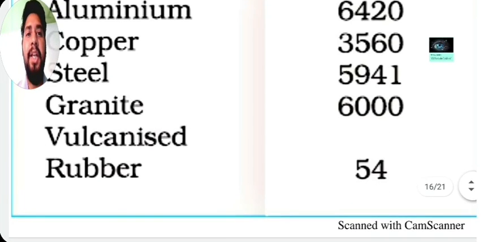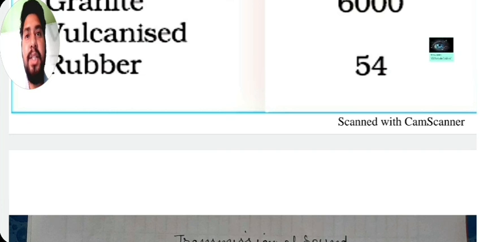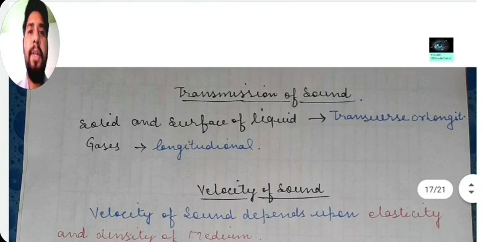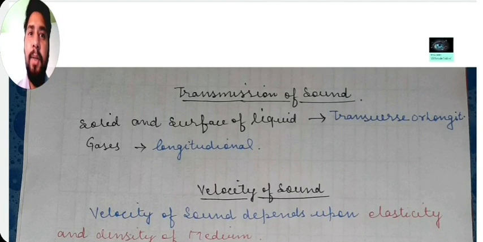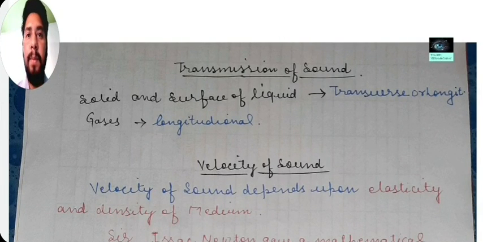You can see on your screen that the speed of sound depends upon the different media in which sound waves are traveling. Suppose it is a gas, or a liquid, or a solid. Whatever the medium, its speed may be different according to that particular medium. Now come to the next one, how the transmission of sound happens in solids and on the surface of liquids, by transverse waves or longitudinal waves. But especially in gases, sound waves travel by the help of longitudinal waves.